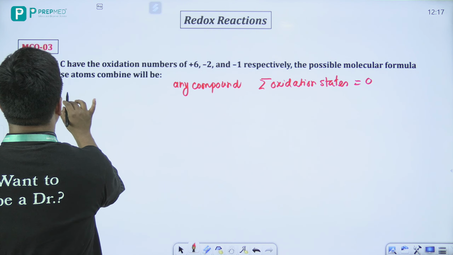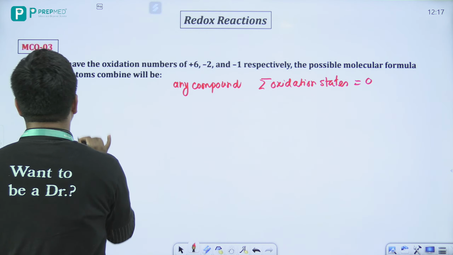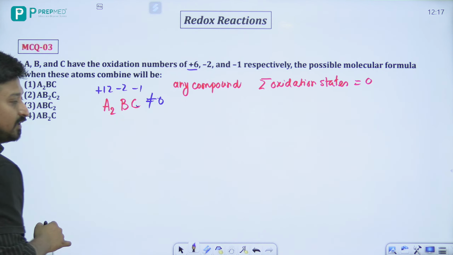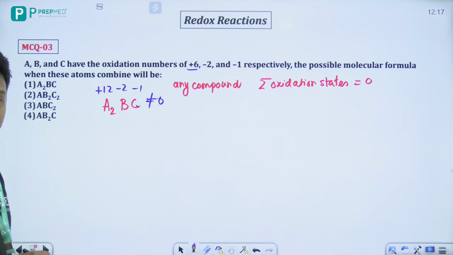So एक एक करके लेंगे, but let's say if I talk about compound 1 which is your A2BC. अच्छा, so if I take the oxidation state यहाँ पे बिठाते, then +6 will be here, +12, -2 और C एक है, तले -1. Definitely this is not equal to 0.